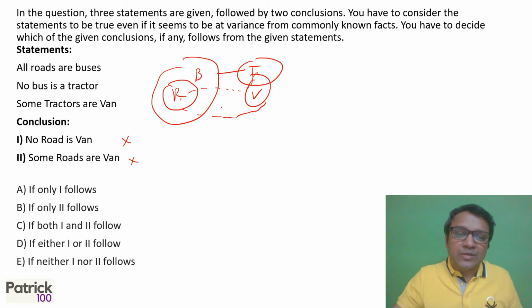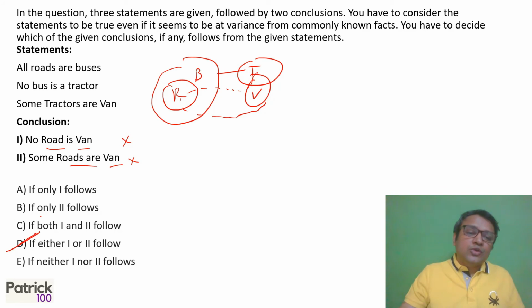So both are false technically, individually. Because as per diagram, some roads or vans are false. But if you look at both, it's road van, and both are false. When both are false, you can check for either or. So you can make out that one over two definitely has to be true. So either no road is van or some roads are van. One over two definitely is true. So we can mark the answer as D option, either one or two.